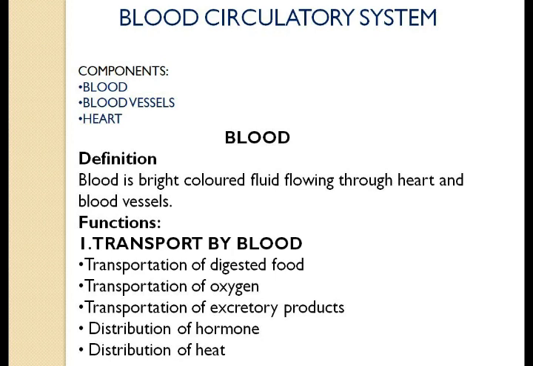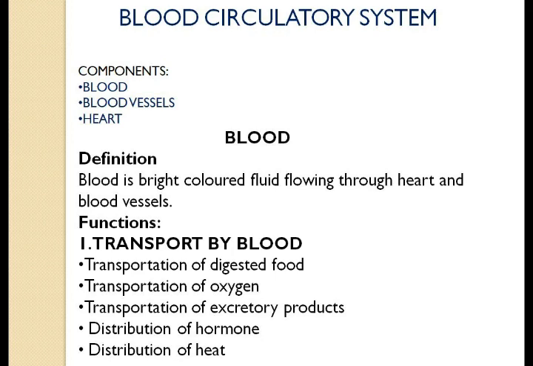So next function is the transportation of the oxygen. As we all know, oxygen is required by our body in order to carry out respiration. While going through the definition of the blood, we discussed that blood is a red color fluid. That bright red color is because of the presence of hemoglobin.